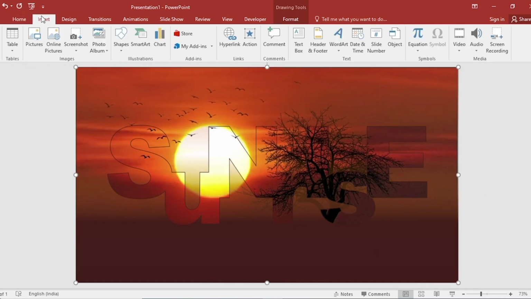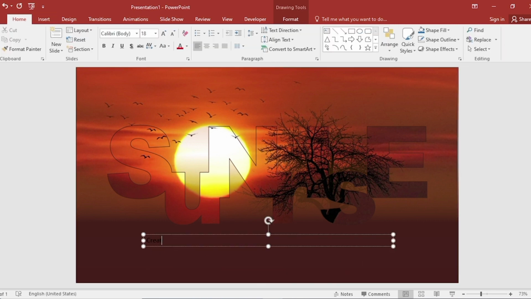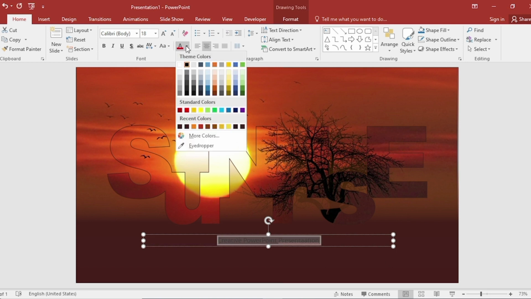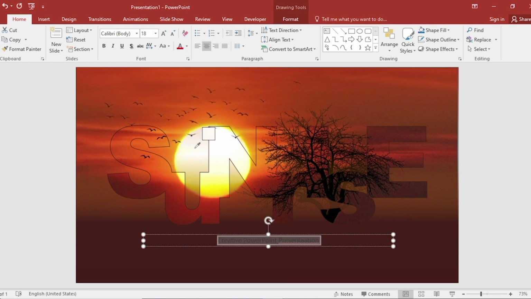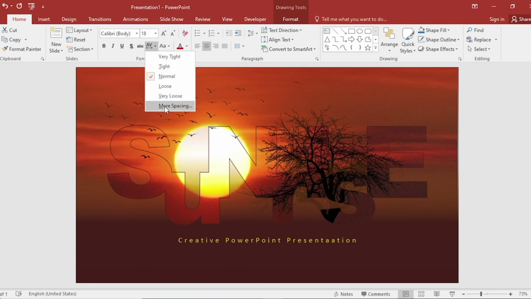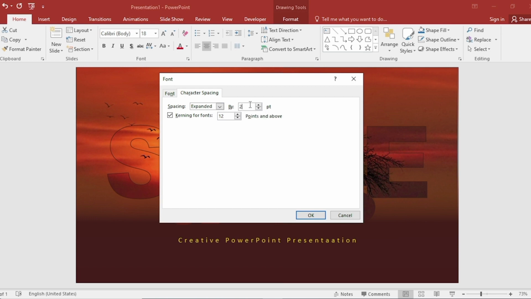Go to Insert, select Text box, write Creative PowerPoint Presentation here. Select and center your content. Change the color using eyedropper. Go to Character Spacing, adjust the spacing between characters.